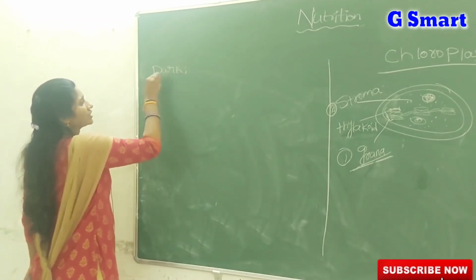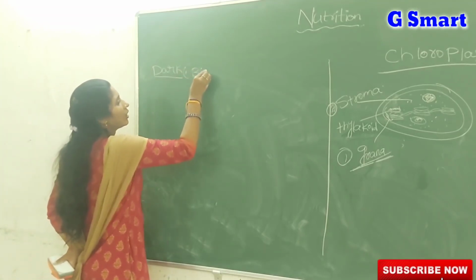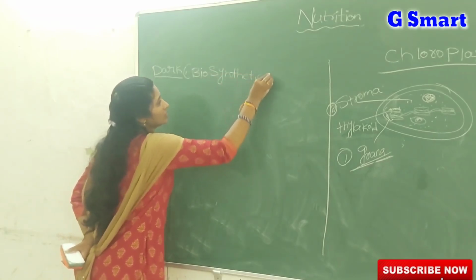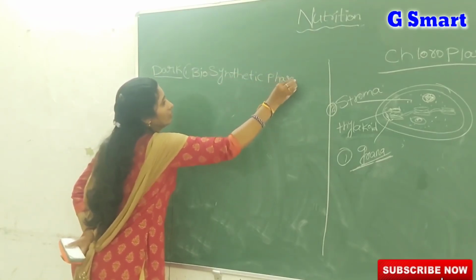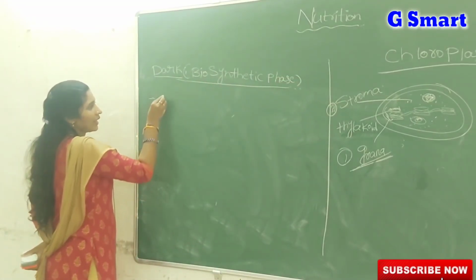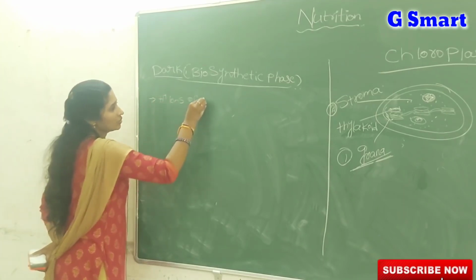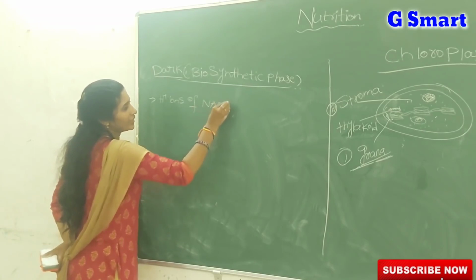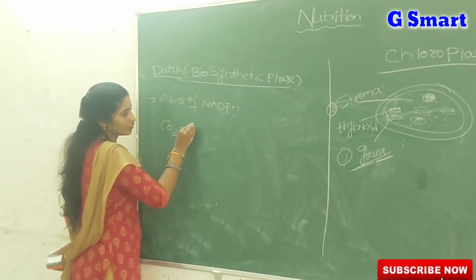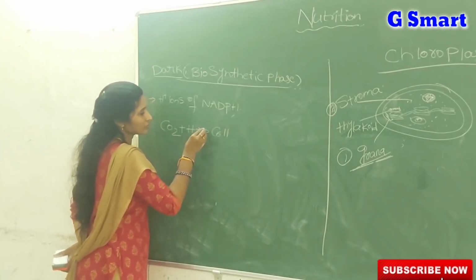Coming to the dark reactions, I already told you they are light independent reactions, and this phase is technically called the biosynthetic phase. In the dark reactions, the hydrogen from NADPH, which is formed in the light reaction, combines with the CO2 to form glucose by a series of steps.